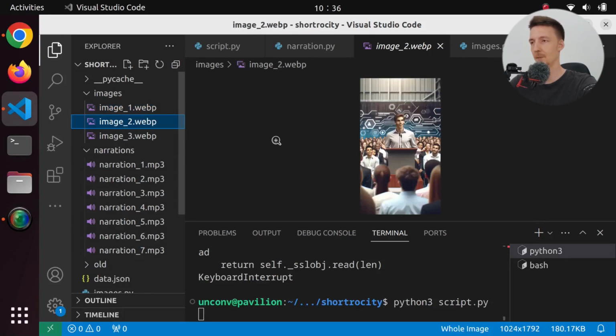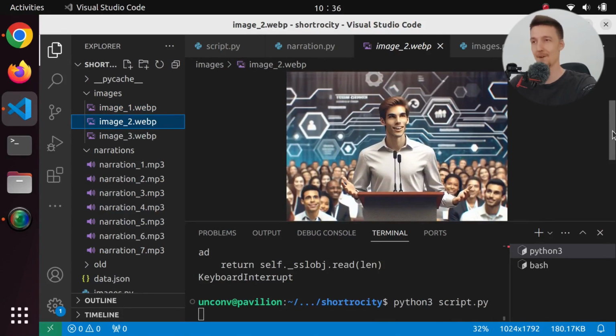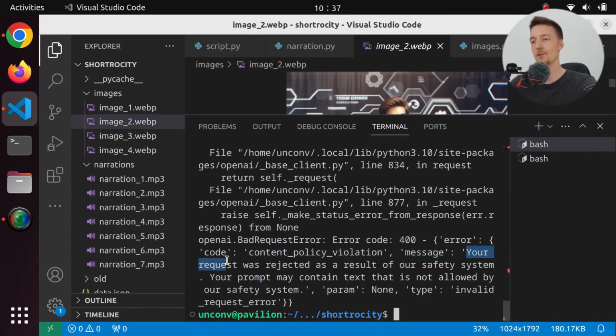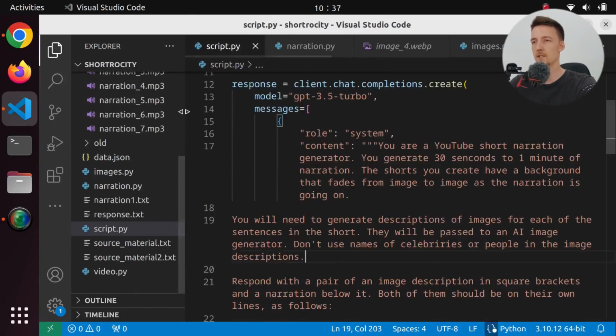Let's check the second image. And here we have, I guess, Sam Altman, and we failed because your request was rejected as a result of our safety system. Your prompt may contain text that is not allowed by our safety system. So, damn it, why is this so difficult?